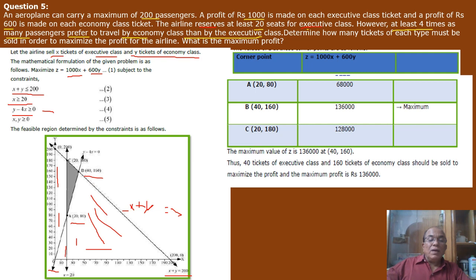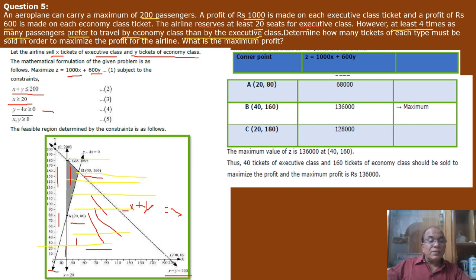Now we'll draw the feasible region of x equal to 20. So x equal or greater than 20 is given, that means the origin area will not be included in this. So for x equal or greater than 20, these yellow lines will be its area. These yellow lines, clear? And for the first line, the red lines are also here. The whole bigger triangle is included in the red zone.